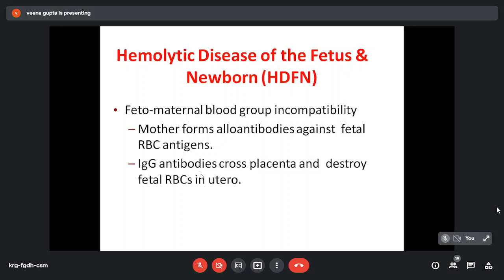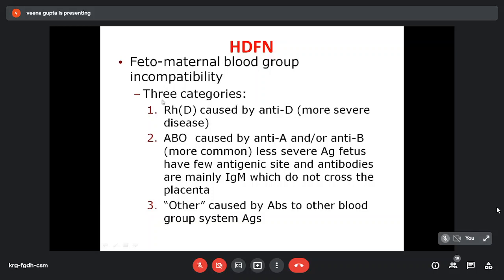So little hemolysis in the second, then more hemolysis in the third and fourth pregnancy. Lastly, there may be erythroblastosis fetalis. So with increasing successive pregnancies, there is an increasing degree of hemolysis because of memory cells. These IgG cells have memory and they can cross the placenta causing hemolysis. So there are three categories. First is usually RhD, caused by anti-D. It is the more severe disease. Second type is ABO incompatibility, which is caused by anti-A or anti-B.